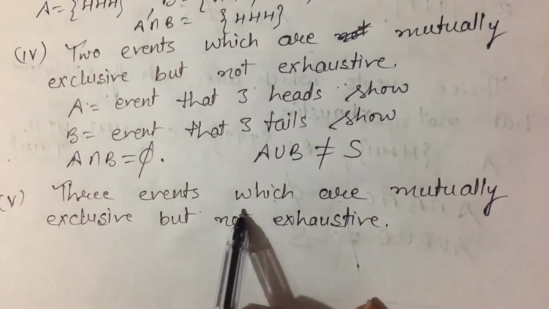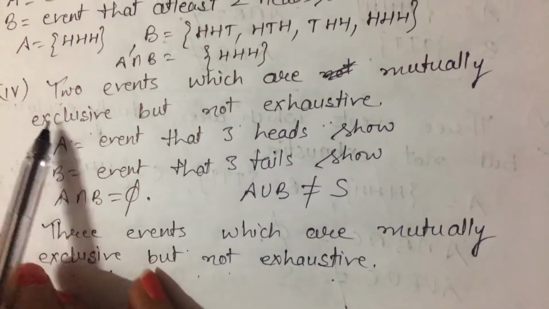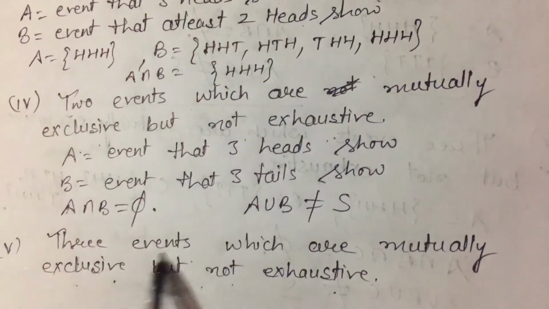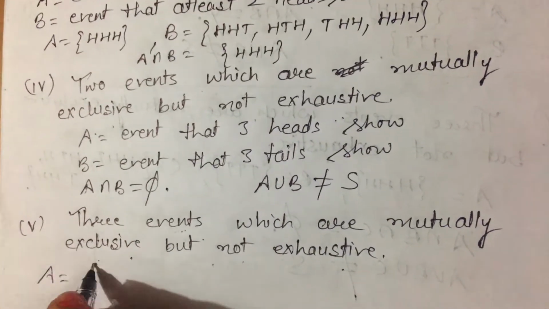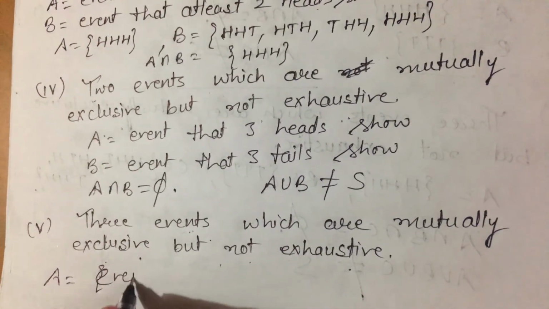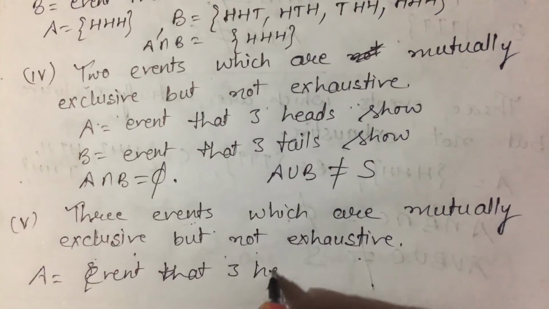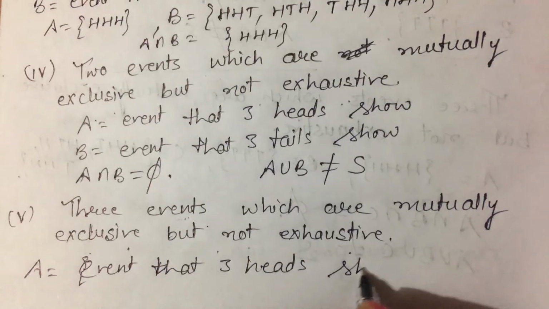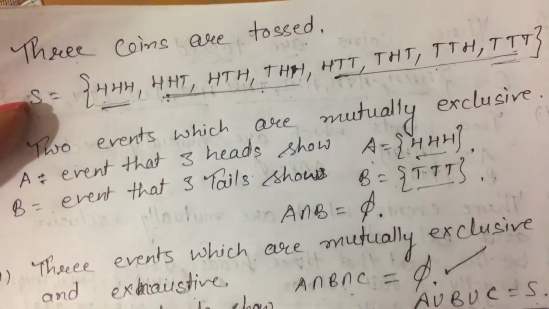Now fifth part, three events which are mutually exclusive but not exhaustive. In the last case we took two events, and in this we have to take three events. So you can take A as the event that three heads show. Not exhaustive, so we can take exactly one tail and two tails.